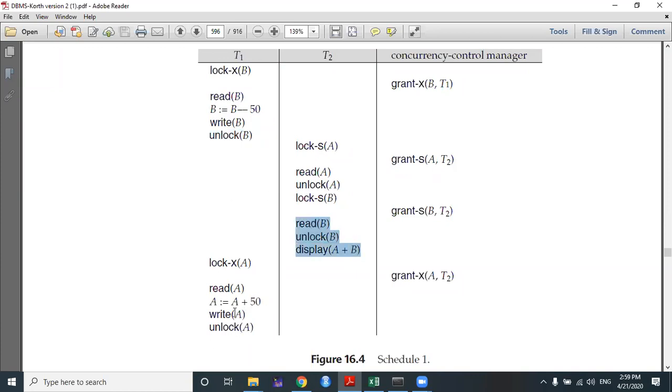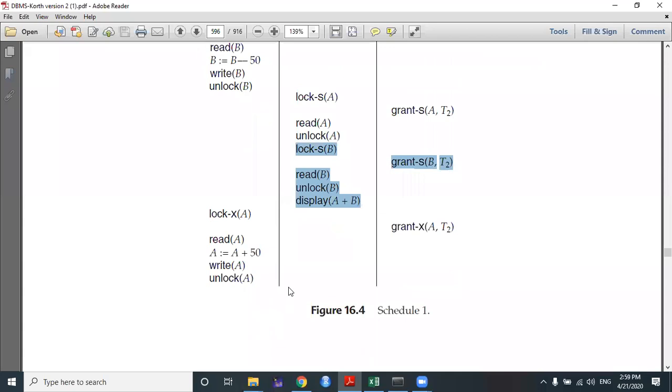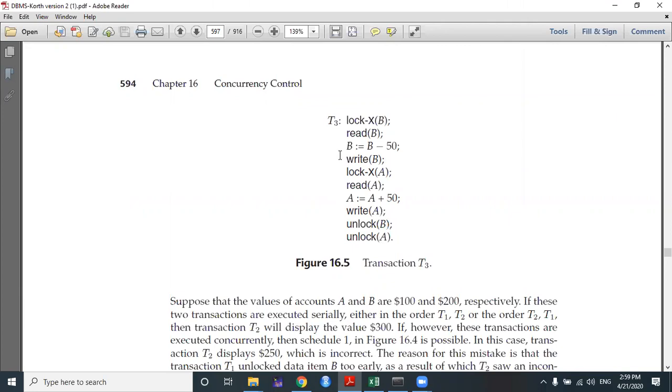You can understand. If we change this and do the unlock B after this statement, then T2 has to perform its last, fourth statement at the end of T1's unlock A and unlock B. After that, if it performs display A plus B, the total value will be maintained again: 100 plus 200, that is 150 plus 250 plus 50 is equal to 300. So what this transaction tells us is that instead of unlocking items at any middle position of the transaction, it unlocks the items at the end of the transaction.